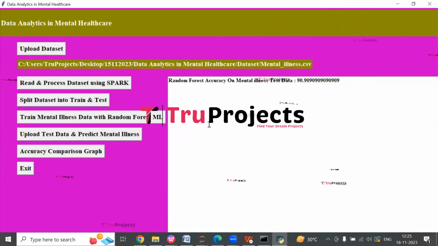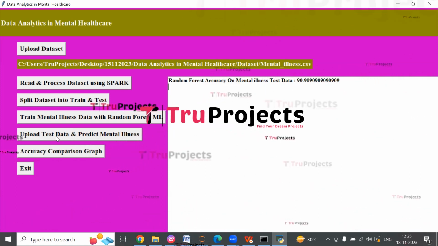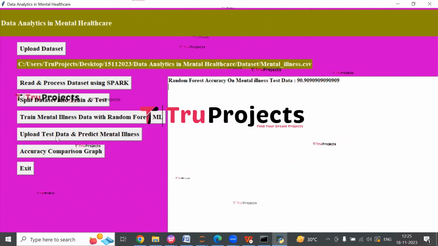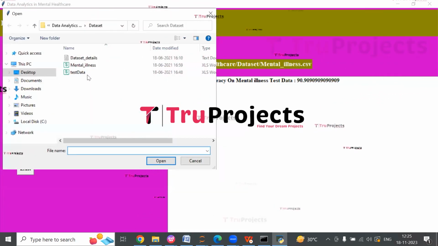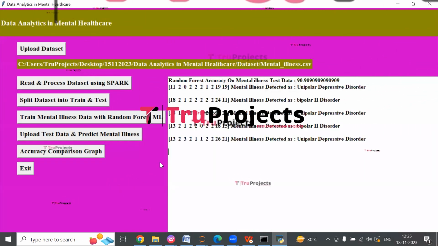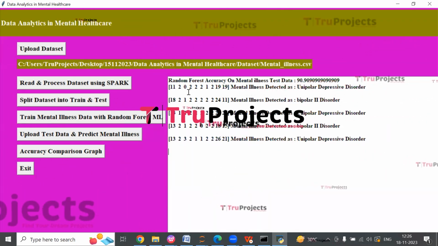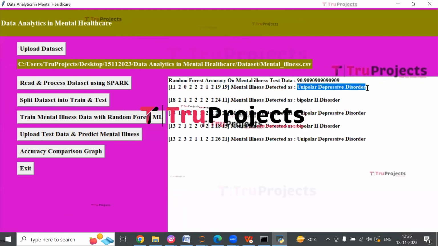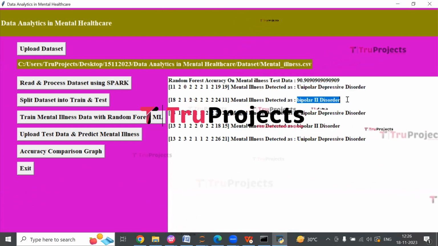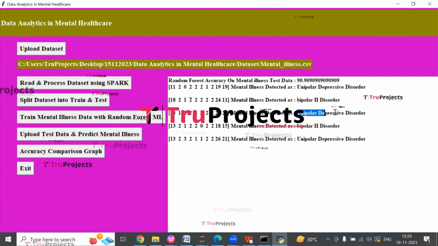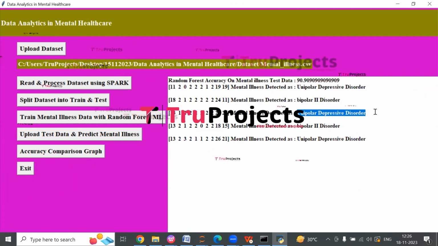So here we can see after training random forest, we got the accuracy, which is this much. Now click on Upload Test Data and Predict Mental Illness button to upload test data. Now select the test data and click on Open. So here we can see that this is detected as unipolar depressive disorder and this mental illness is detected as bipolar 2 disorder and this is detected as unipolar depressive disorder.